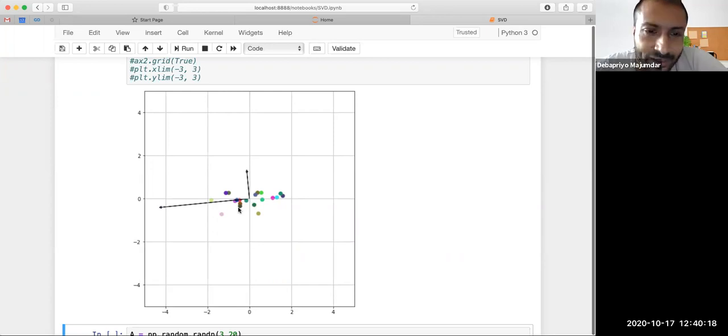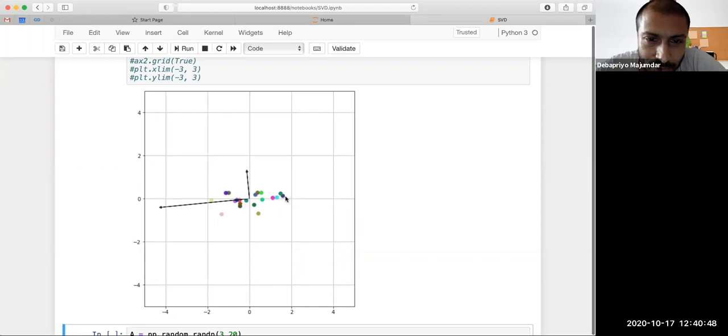Now, what is happening here? In a two-dimensional case this is not so easy to understand, but when you come from a very high-dimensional case, some of your directions are more important and some of your directions are less important. If you have to compare the data points here, let's say, is this point very far apart from this green point or yellow point maybe? So this yellow, and this is probably blue or some dark blue kind of a thing.